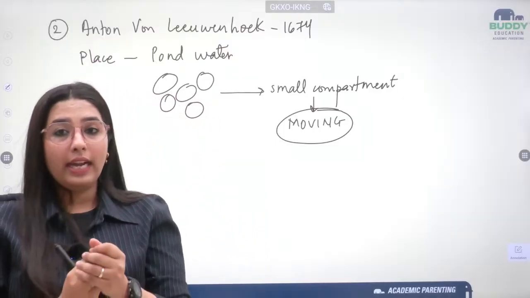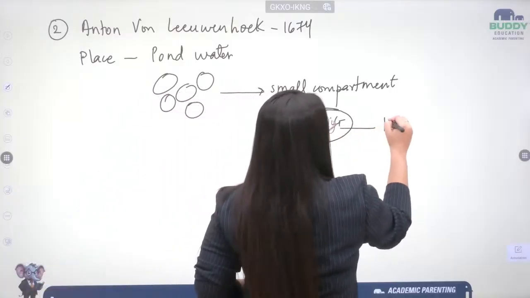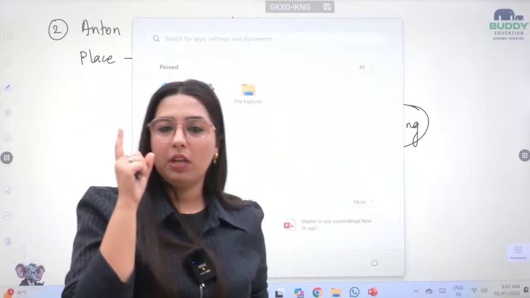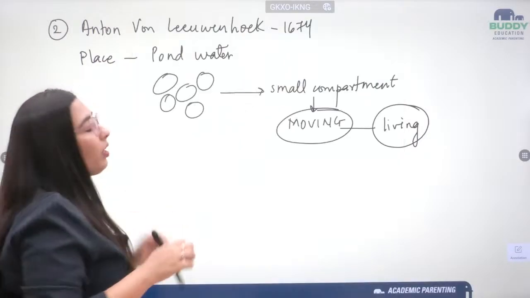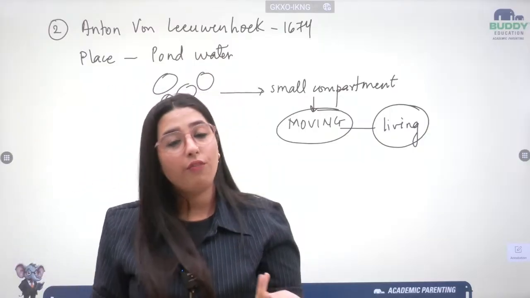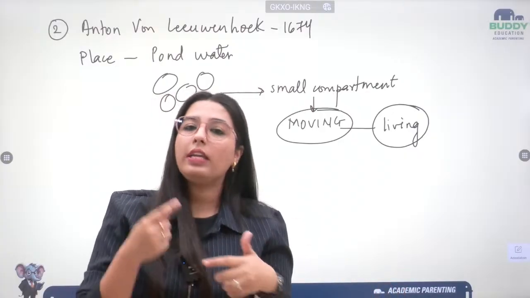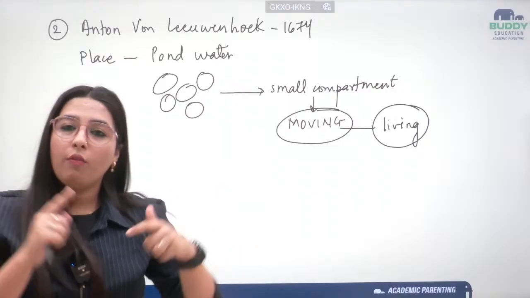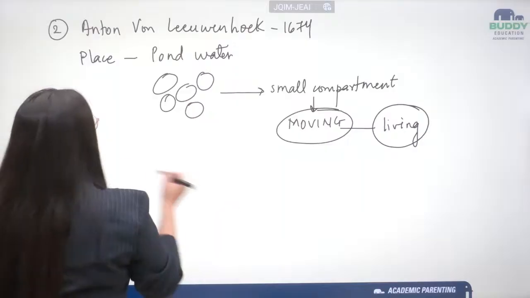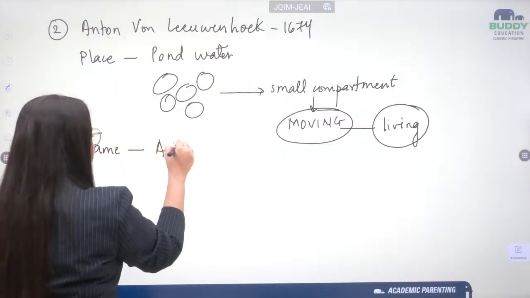If it's moving, then it's living. And if it's living, then we cannot give it the same name. I cannot use the word cellula for naming these compartments also. So Leeuwenhoek gave another name to these compartments. The name given by Leeuwenhoek was animalcule.